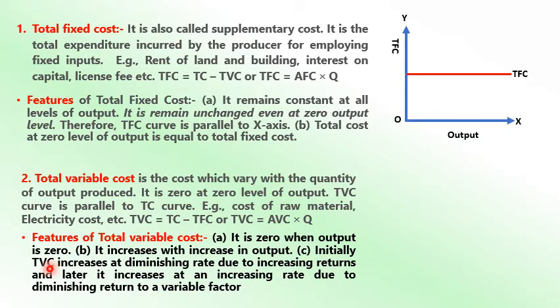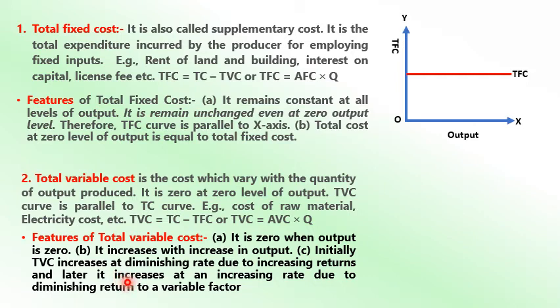Initially TVC increases at a diminishing rate due to the law of variable proportion. Remember, in the first stage there is increasing return to a variable factor, then diminishing return to a variable factor, then negative return to a variable factor. Due to this, the variable cost curve initially rises less, and at the second stage it rises even less because production is maximum.